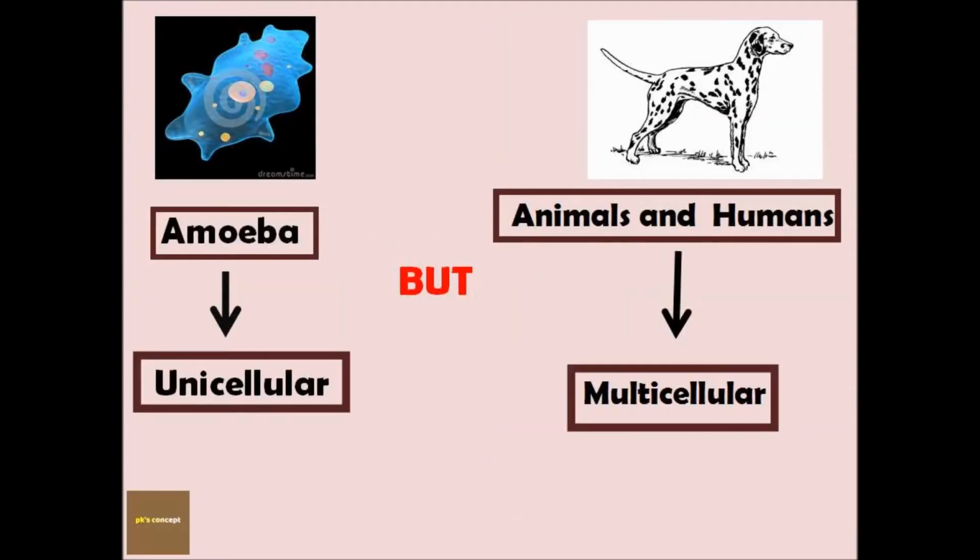When we talk about amoeba, it is made of a single cell. Yes, only a single cell carries out all the functions like respiration, digestion, locomotion and excretion of this organism's body. But my friends, if there is an organism like a human or animal, things change. They do not have a single cell. They have many cells which carry out their functions.